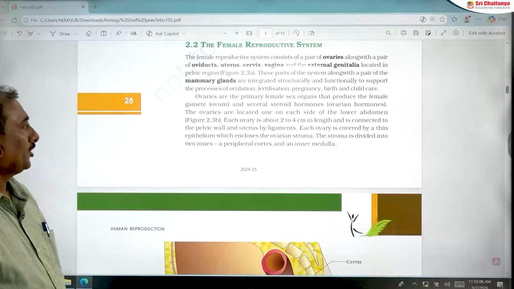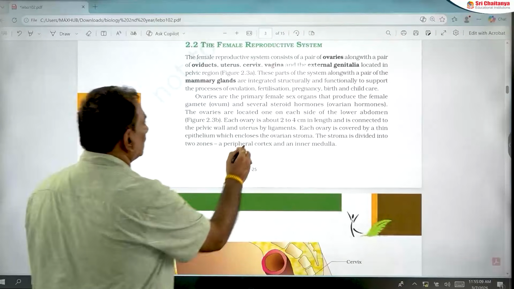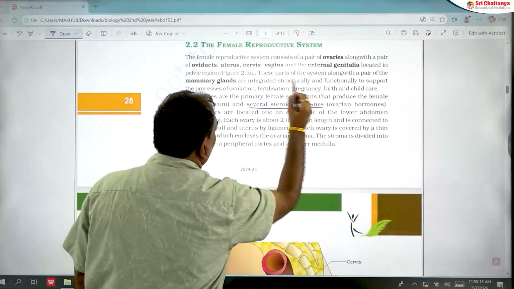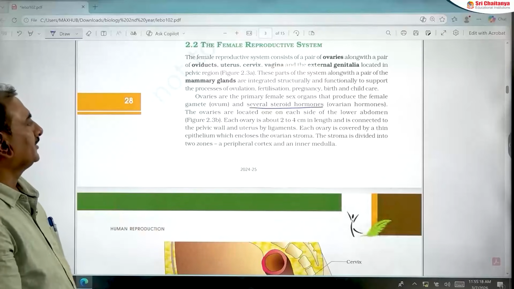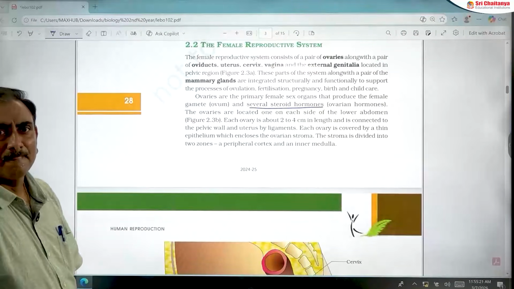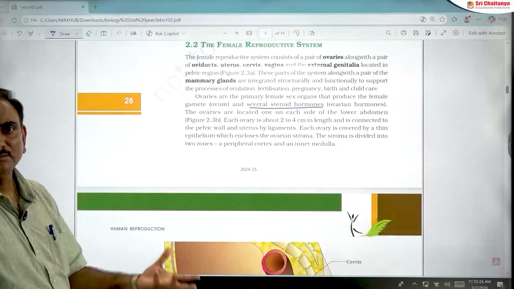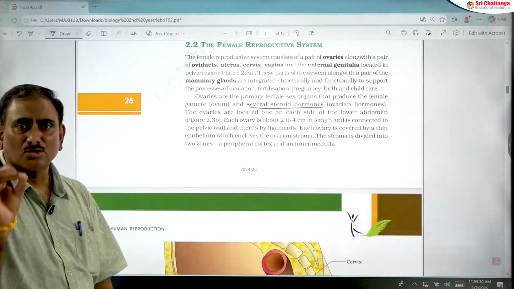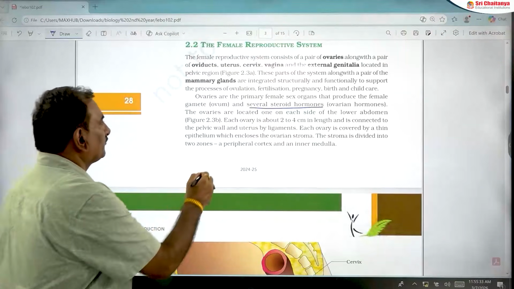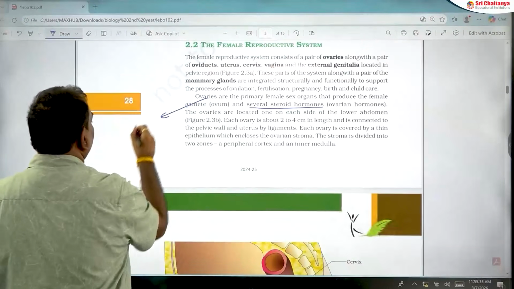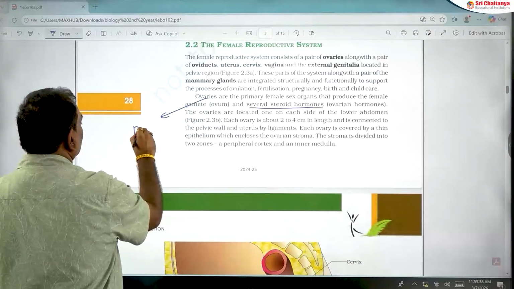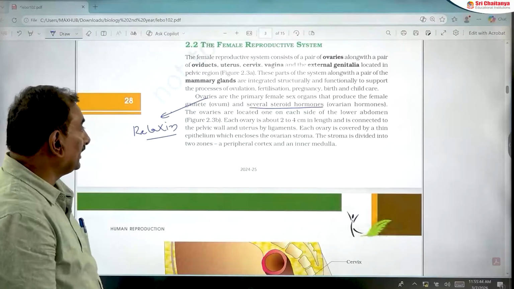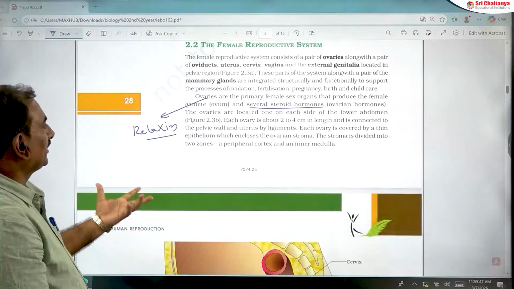One more important point: ovaries produce several steroid hormones. Those hormones are estrogen and progesterone. The ovarian hormones estrogen and progesterone are both steroid hormones. The statement that the ovary produces only steroid hormones is a wrong statement, because a peptide or protein hormone is also produced from the ovary. That peptide hormone produced from the ovary is relaxin. So this is very important.